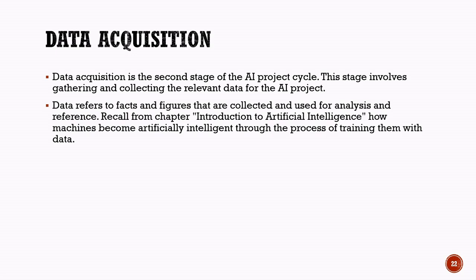Artificial intelligence systems become intelligent through a process called training. During training, machines study large amounts of data to identify patterns and relationships. For example, if we want an AI system to predict food demand in restaurants, we may collect data such as the number of customers visiting daily, popular food items, weekends, holidays, and seasonal trends. The more relevant and accurate the data is, the better the AI model can perform. Therefore, data acquisition is a very important stage because it provides the foundation for building effective and reliable AI solutions.